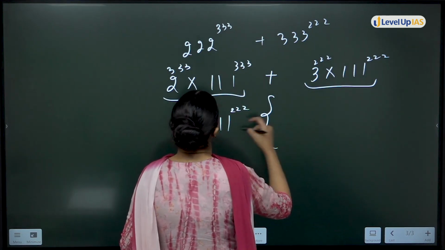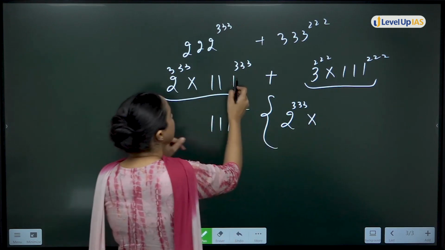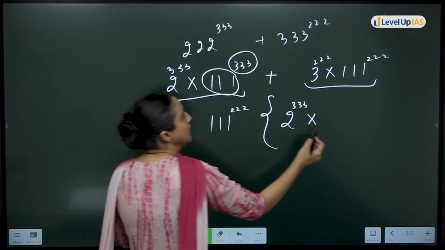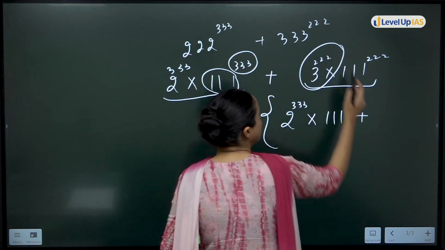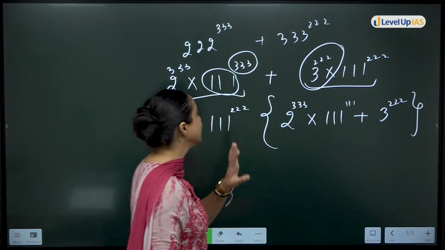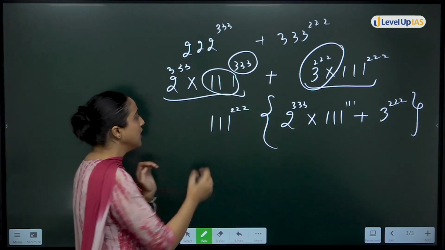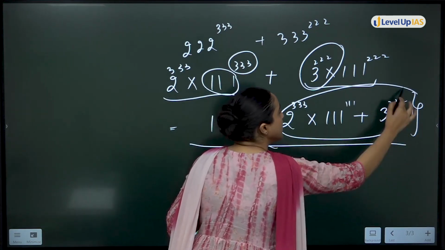You have 2 to the power 333 multiplied by 111 to the power 111 plus only 3 to the power 222 will be left. Okay, this is the statement that you will get. Now, if this is the whole term, I will not even check this.